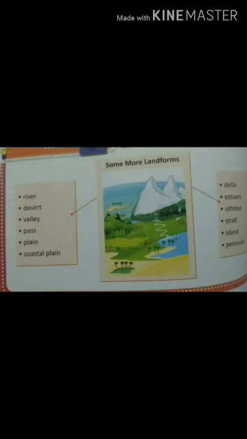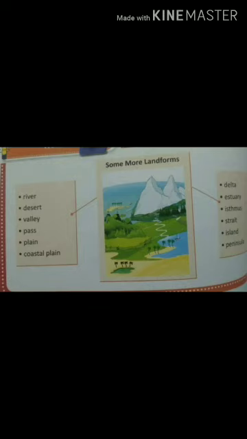Isthmus. An isthmus is a narrow piece of land connecting two land masses with water on either side. Strait. A strait is a narrow channel of water that lies between two land masses, connecting two water bodies.